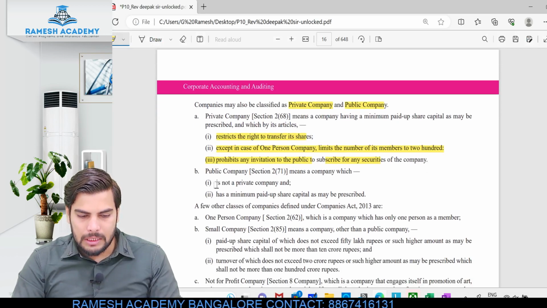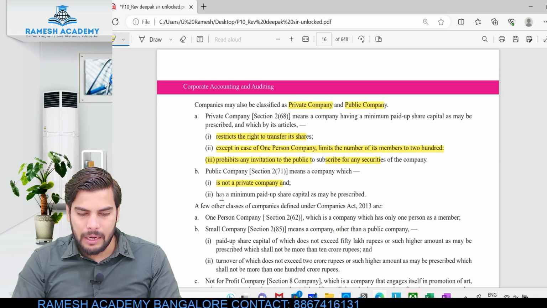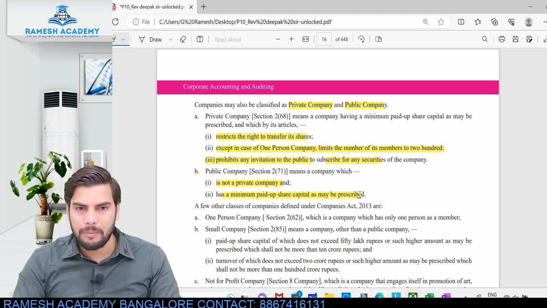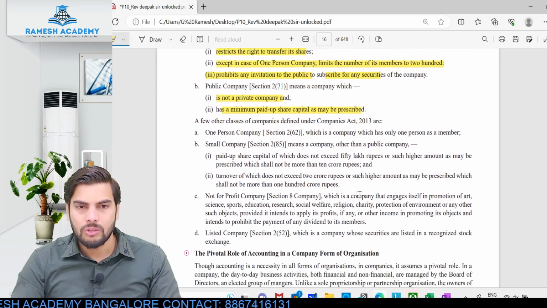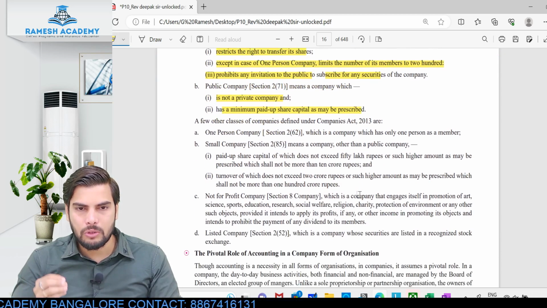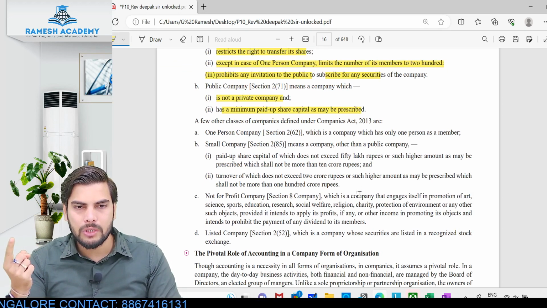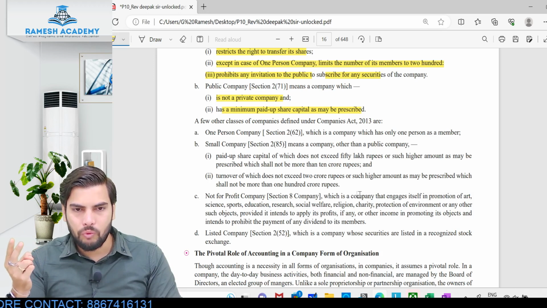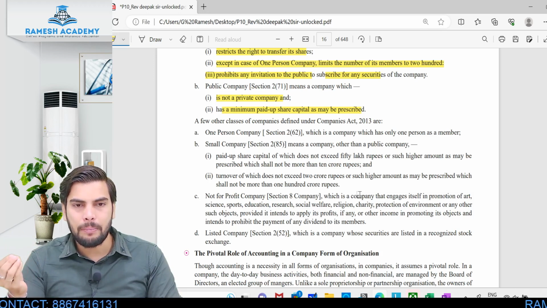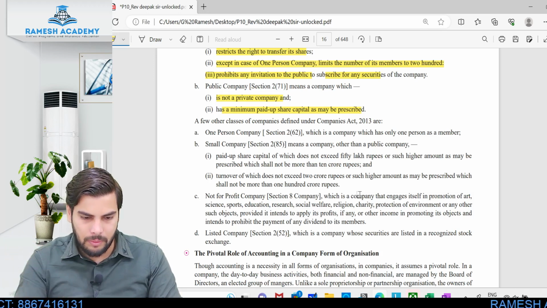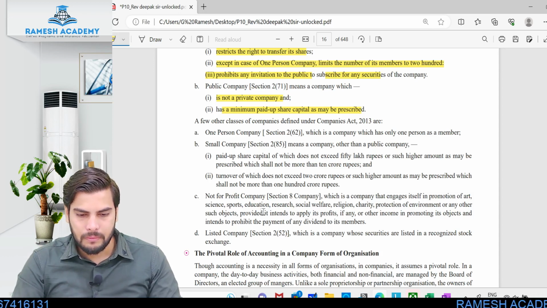A public company is a company which is not a private limited company and has minimum paid up share capital as may be prescribed. Okay, you need not worry of this. So basically remember this much: when it comes to private limited company, there is restriction with respect to transferability of the shares. There is maximum limit of 200 members, and then thirdly, a private limited company cannot raise the funds from the public. Clear?